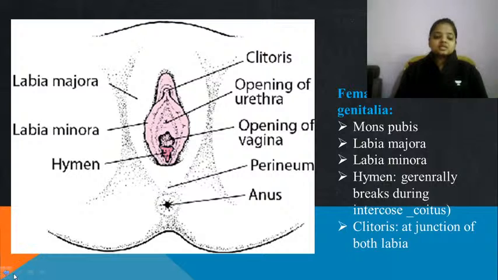Now comes the external genitalia of the female reproductive structure. What are the structures which are included in the external genitalia?